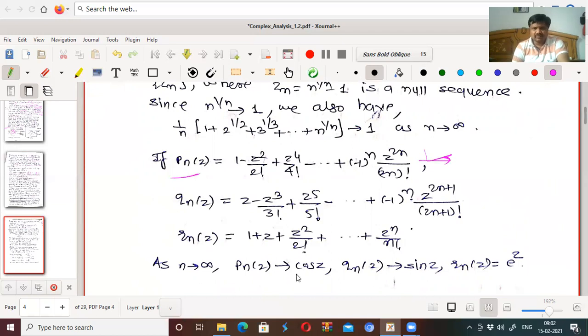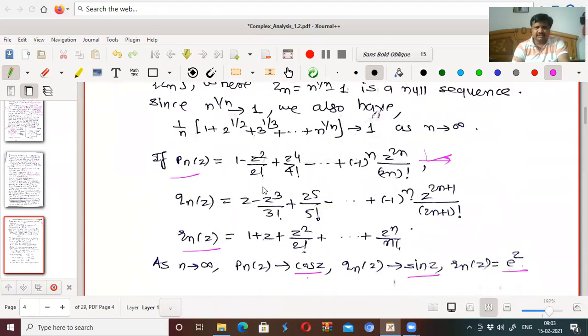This is your cos z. So Pn z approaches cos z as n tends to infinity, Qn z approaches sin z as n tends to infinity, and Rn z approaches e to the power z as n tends to infinity.